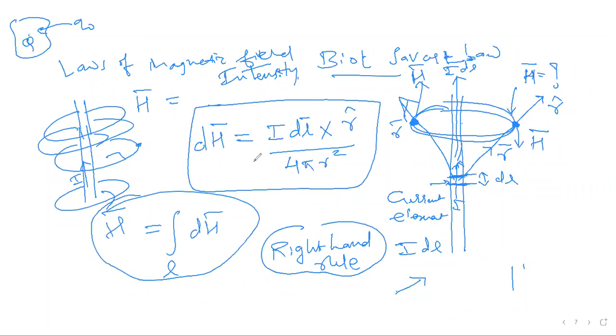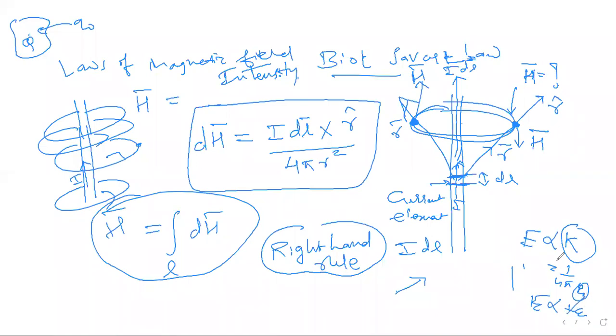But one thing to notice in contrast to E bar: E depended on the medium constant, 1 by 4 pi epsilon, so E was inversely proportional to epsilon.